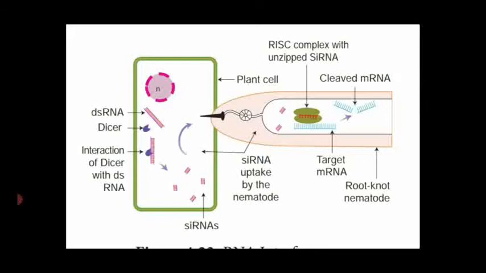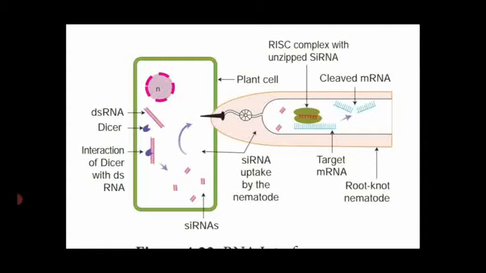So these short interference RNAs enter into, or are loaded into, the effector complex, that is the RISC complex with the unzipped siRNA, that means short interference RNA. Yeah, so these plant cells are fed upon by the nematodes. These nematodes take up the short interference RNA from the plant to the nematodes.